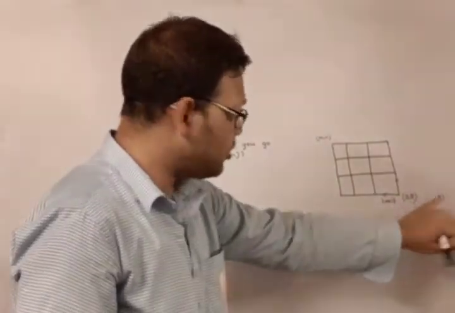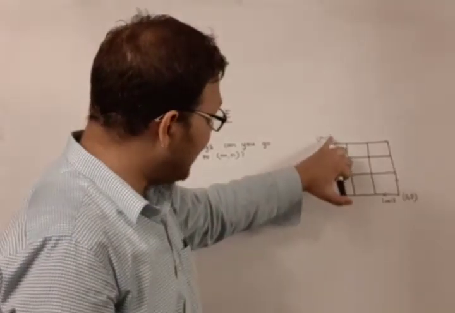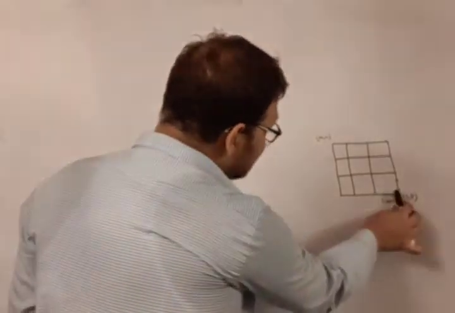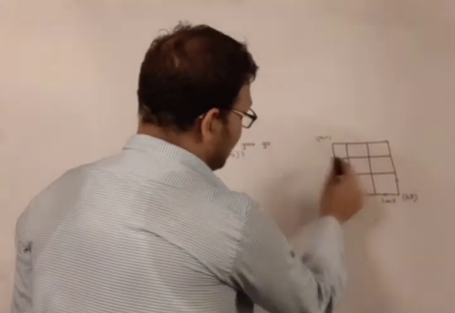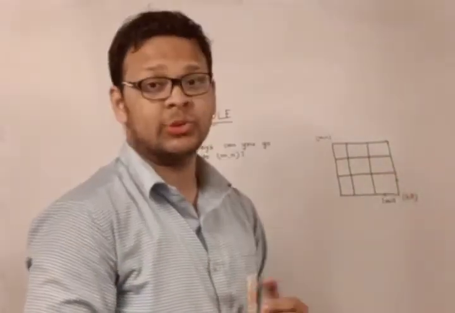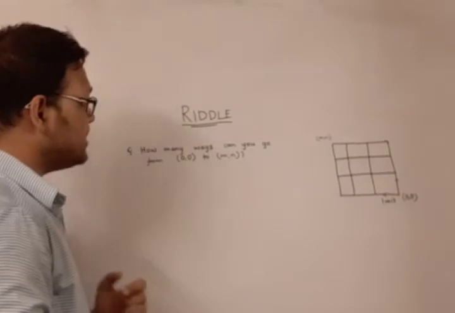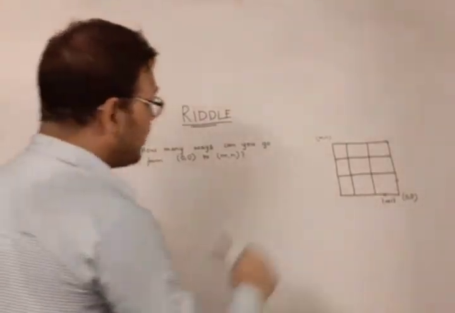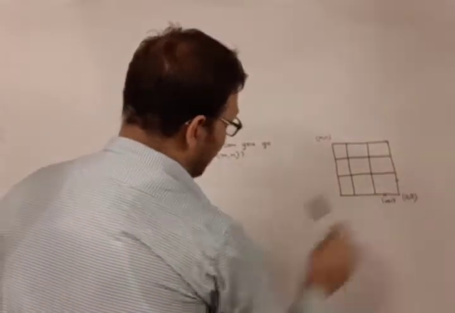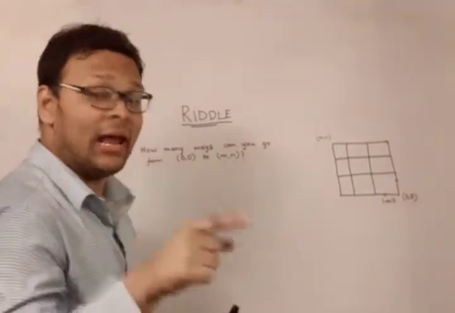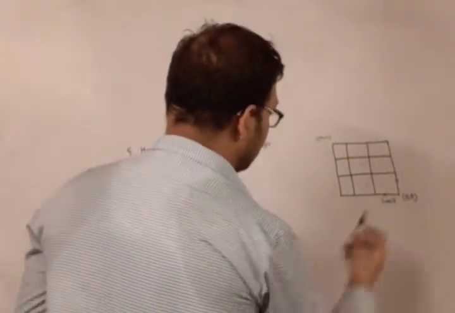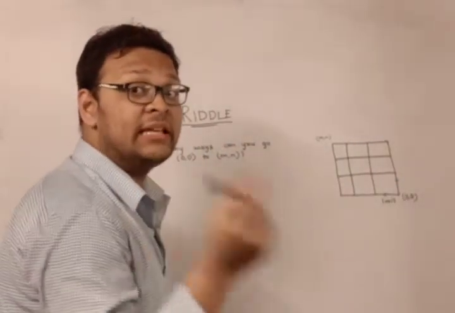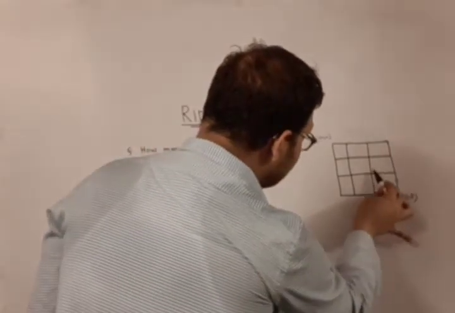This is the origin 0, 0, and this is a point (m, n) where both m and n are integers. Now each of the side length of the small squares is 1 unit. So 1 unit by 1 unit, this is a square. So now my question is, in how many ways can you go from (0, 0) to (m, n), provided that you are only allowed these paths, the paths that are marked with the arrows. You cannot go diagonally through a square, or you cannot go inside the square. You have to only follow these border lines.